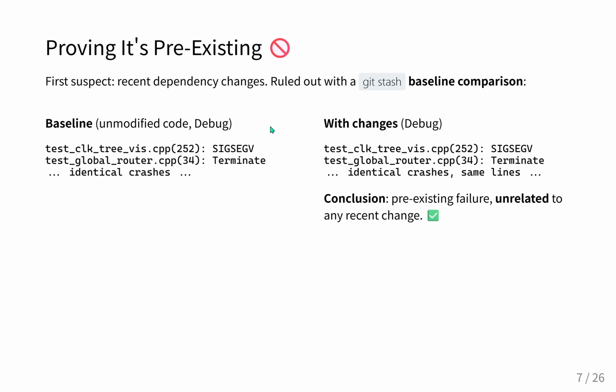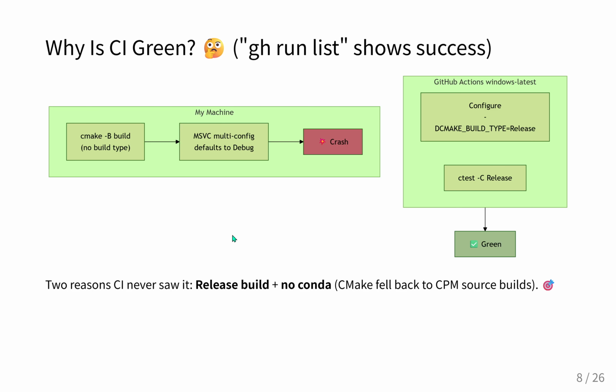Which immediately brings us to the most unsettling part of this entire scenario, the continuous integration pipeline. Yes, the CI system. Because we rely on CI to ensure our code works across all environments before it gets merged. And the developer looks at the CI dashboard, the rerun list, and it is completely green. All pass. The automated tests are passing. So why is the CI system giving a huge thumbs up to a code base that instantly crashes on the developer's local machine?